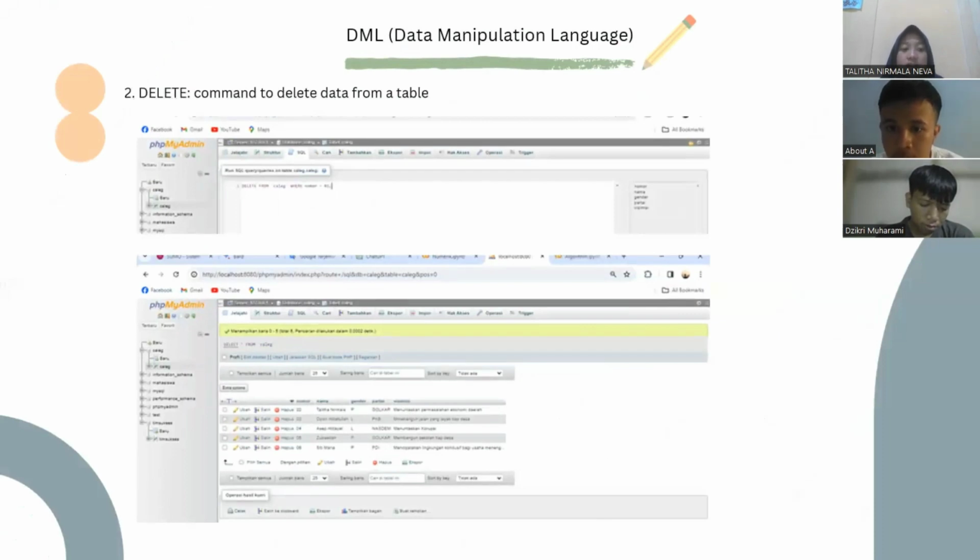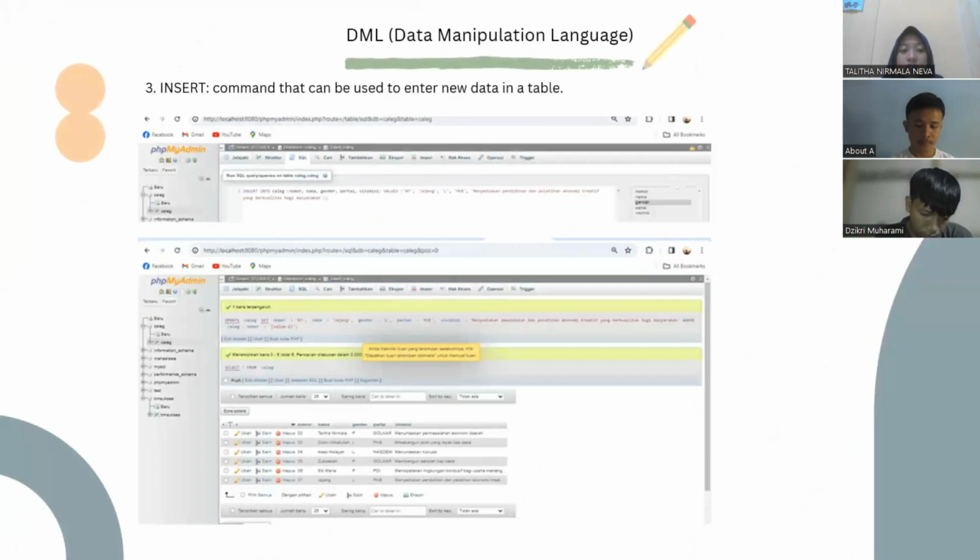After that, delete. Delete is a command to delete data from a table. It's the same way, we use the SQL tab and choose the data that we want to delete. I choose number 01, and for the result, number 01 is gone.